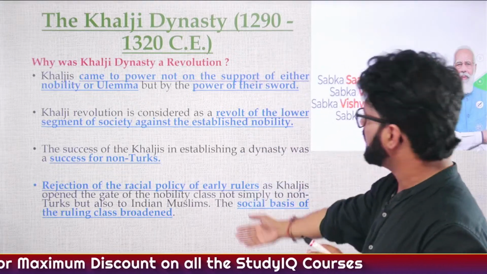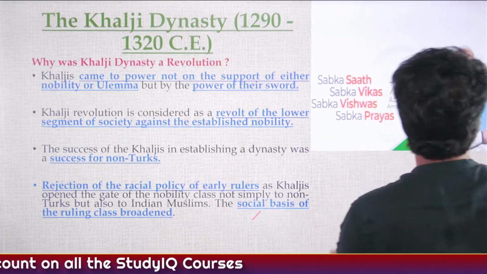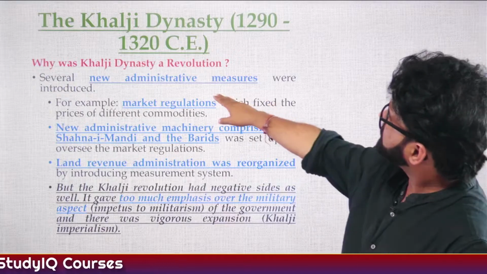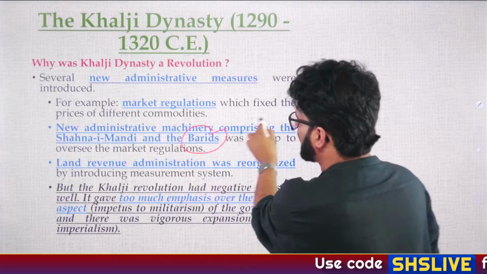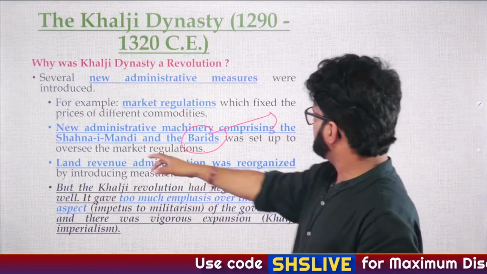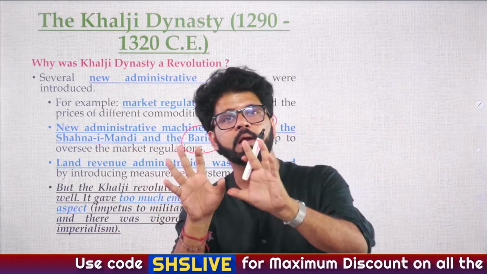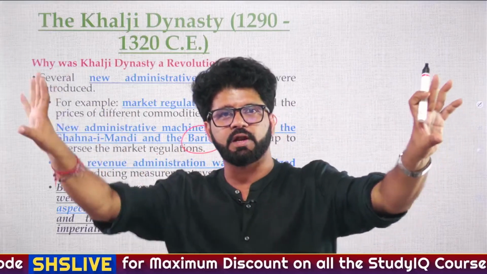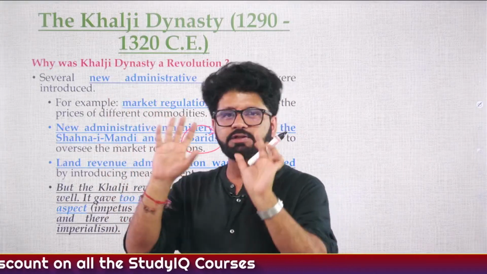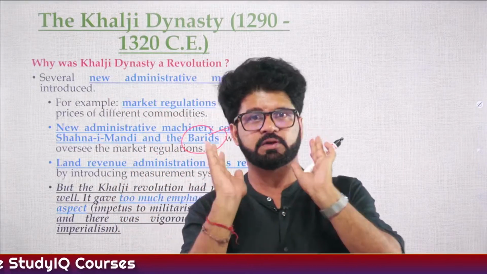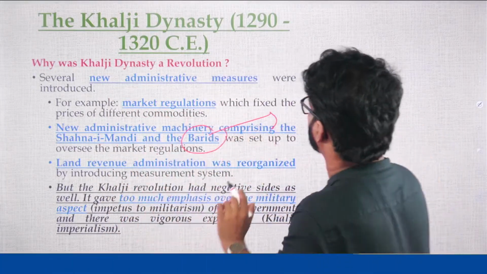Have a look at what is written here. Why was the Khalji dynasty a revolution? Market regulations, Shahna-i-Mandi, Barid and Muhniyans. We have discussed all these points. These are market regulators; the Shahna-i-Mandi will keep a tab on the prices of food, grains, horses, slaves. He will do so many things. These Khaljis ruled for 30 years but did a lot of stuff, especially Alauddin Khilji. He will start the branding of horses.